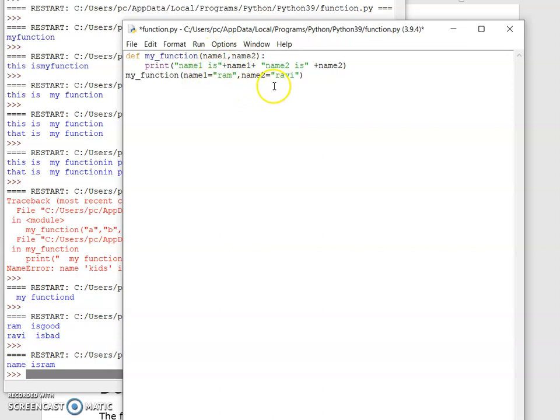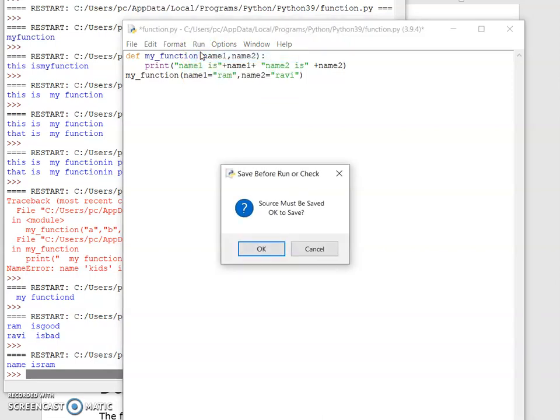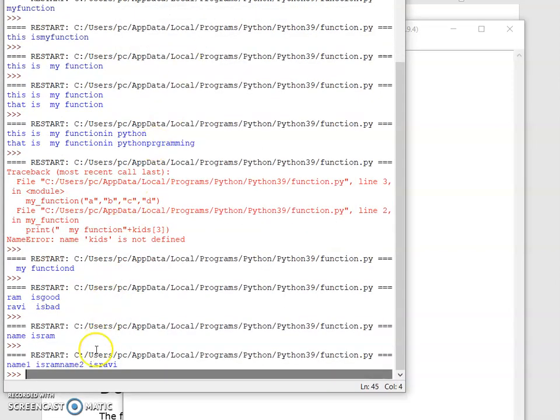Those values should be here. So I have been passing to this here. Let's run this. After running, you can get name 1 is Ram, name 2 is Ravi is printed.